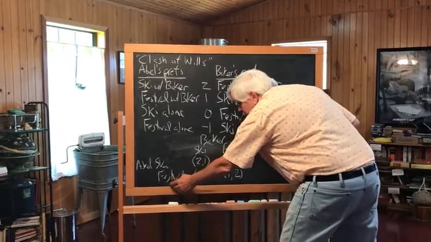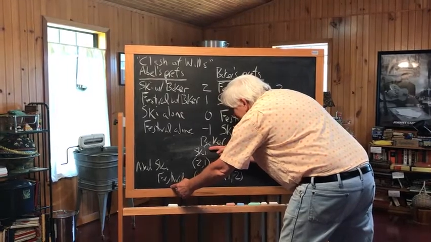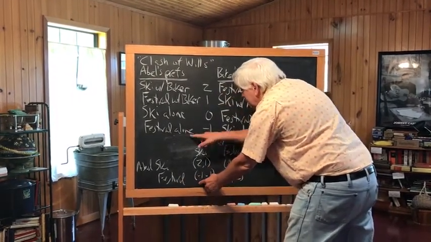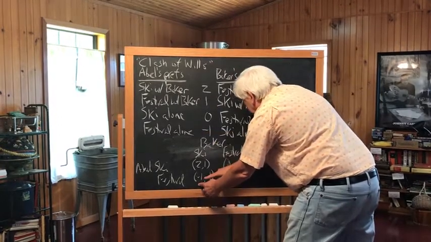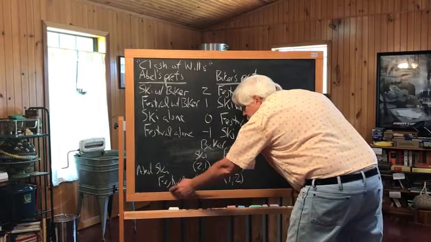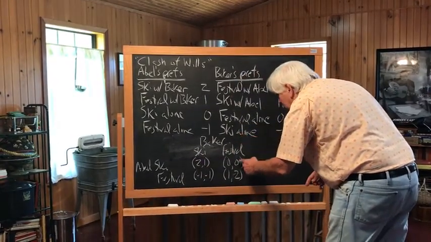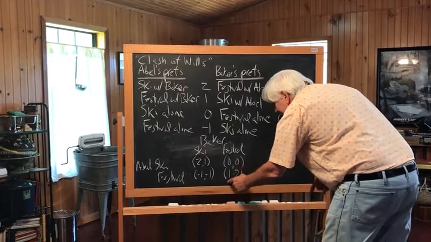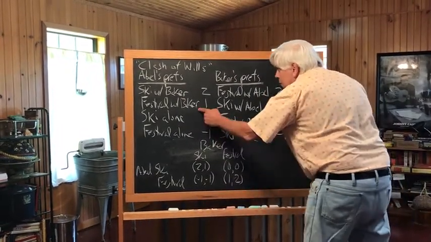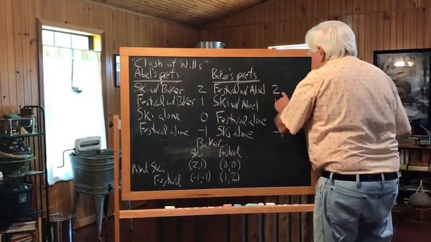If Abel chooses the strategy of going to the festival and Baker chooses the strategy of going skiing, they wind up at -1, Abel at the festival alone, Baker skiing alone. But if Abel chooses the festival and Baker chooses to go to the festival, then they wind up at this point right here, where that's a payoff of 1 for Abel and a payoff of 2 for Baker.